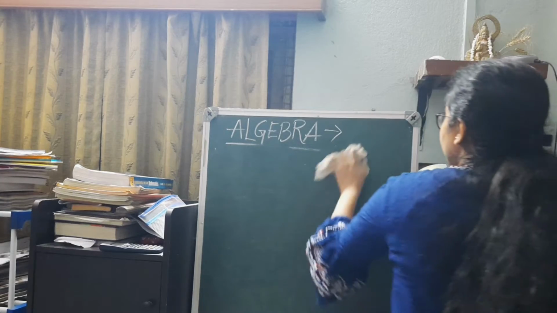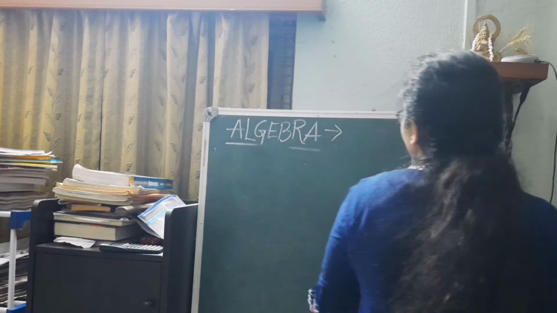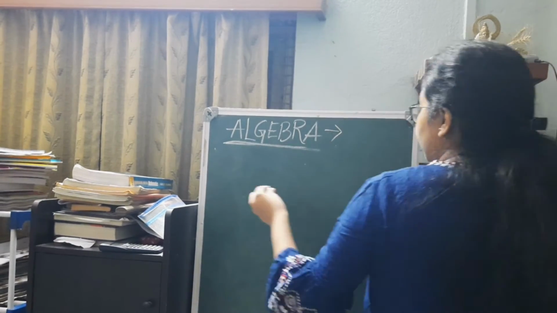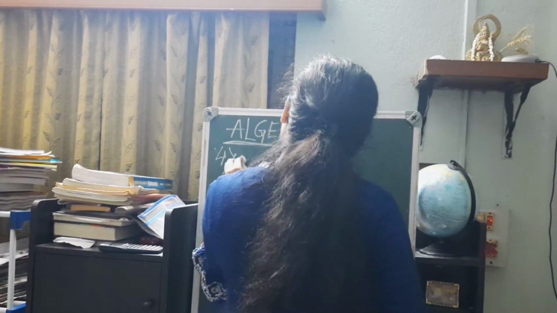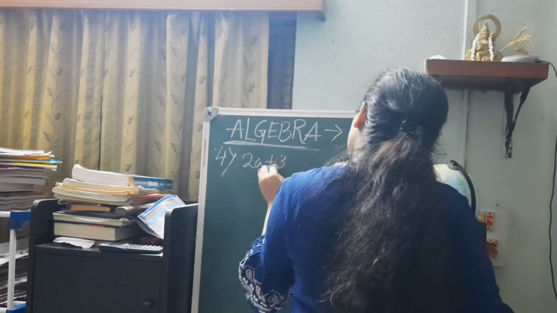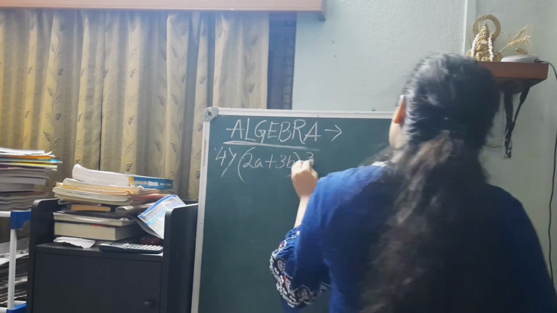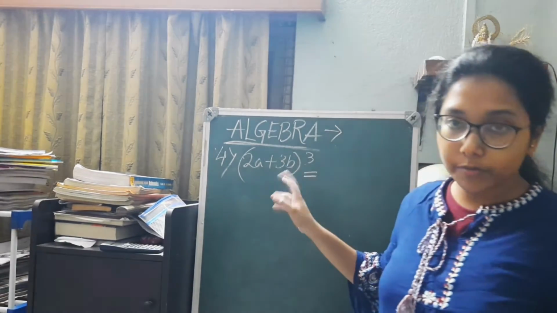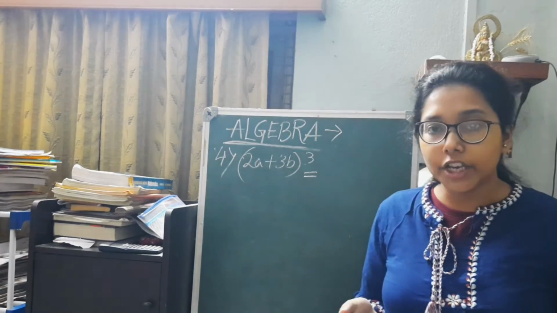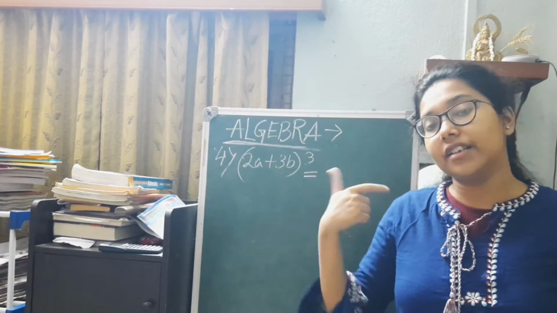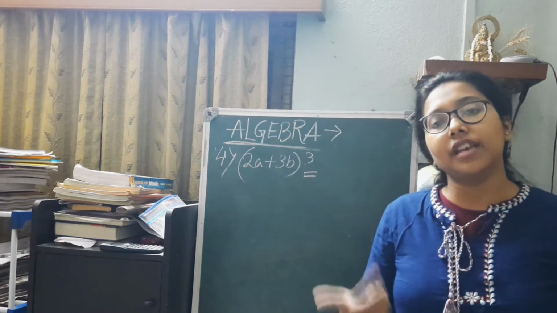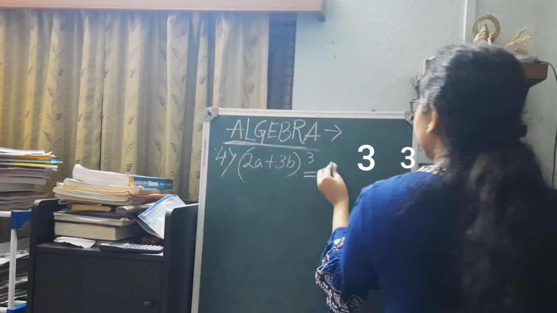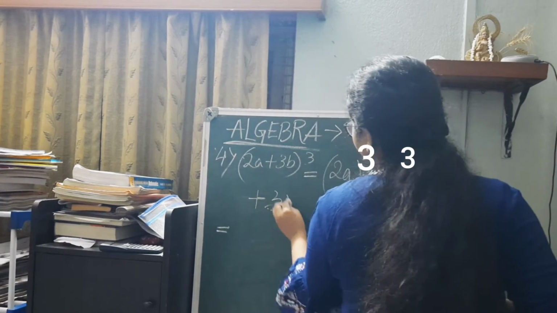So 2a plus 3b whole cube is just like (x plus y) whole cube. So it is x cube plus y cube plus 3x square y plus 3xy squared. So we just substitute it. We have to write the formula first and then the part. That is, if we write it down as